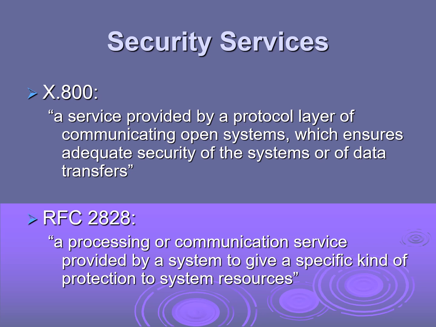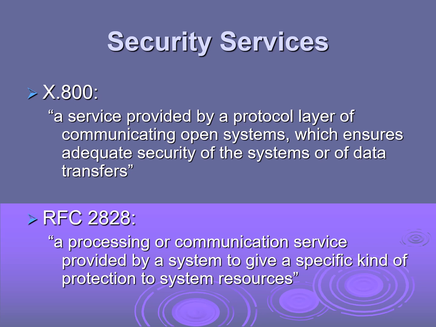So these are some of the security service standards, the X.800 architecture, the OSI architecture. Already we have seen that. Then RFC is request for comments, 2828 standard. X.800 and the RFC 2828 standard we have for implementing the security services. X.800 is a service provided by a protocol layer of communicating open systems.